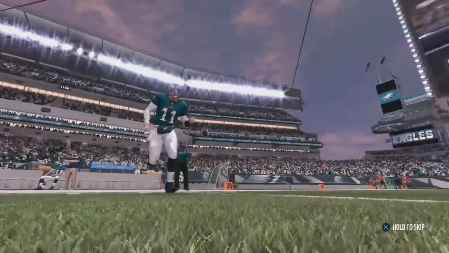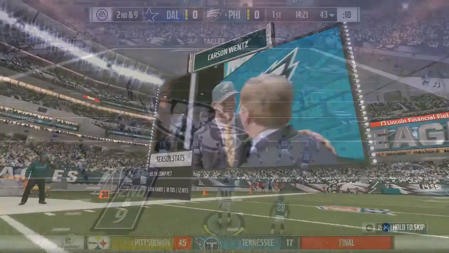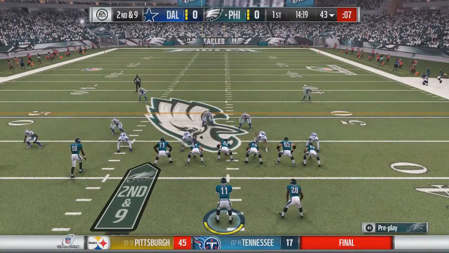The Eagles have their starting quarterback Carson Wentz back. He's missed the last about 5 weeks, and he is excited to get back on the field today, and let's see how the Eagles start.